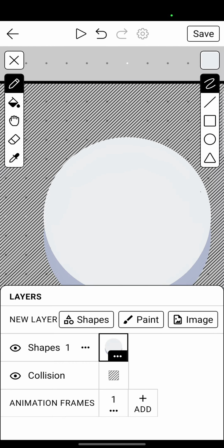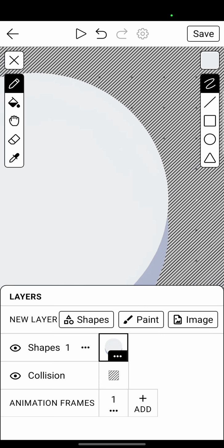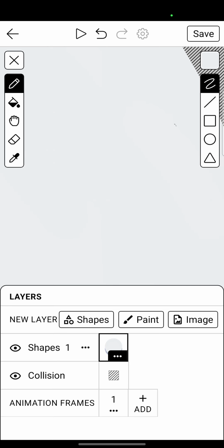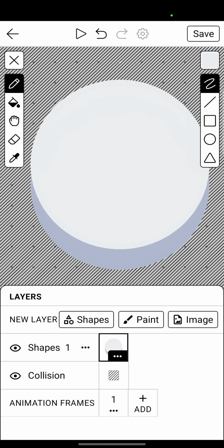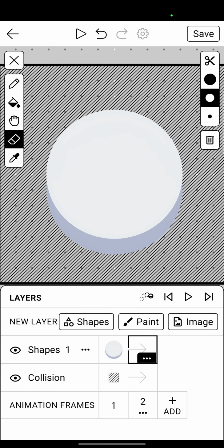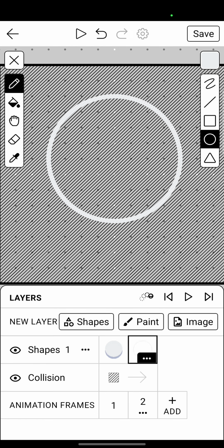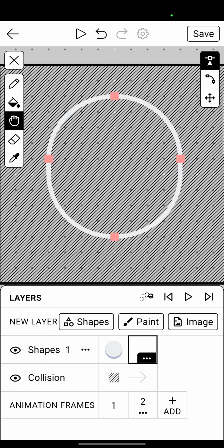This is a little example. So I can see this button. I want to add another frame. I just want to delete everything. Grab the white one.